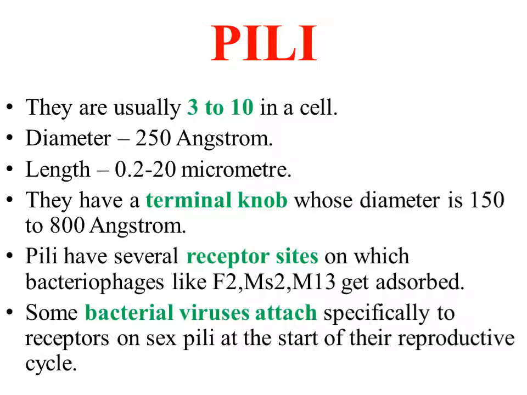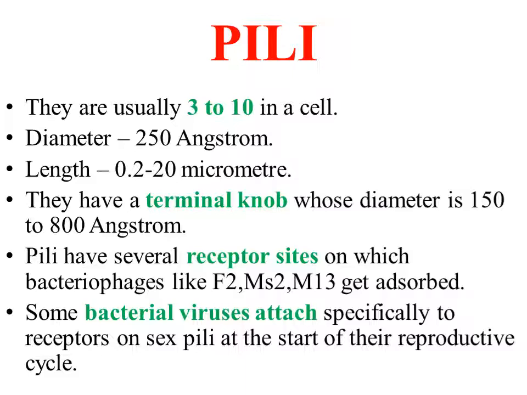Pili are usually 3 to 10 in a cell. The diameter of the pili is around 250 angstrom. The length of the pili varies from 0.2 to 20 micrometer. Pili have a shaft which ends in a terminal knob. The terminal knob has a diameter of around 150 to 800 angstrom.